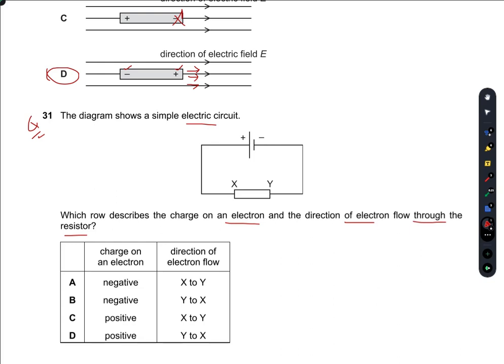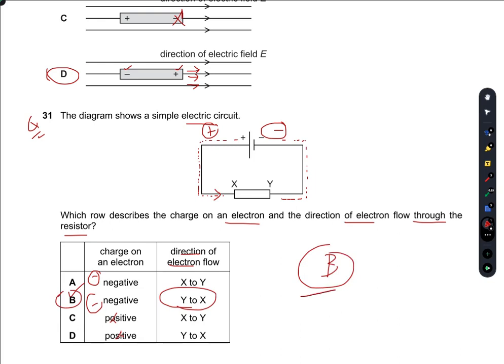Now, the charge on an electron is negative, definitely. So C and D are incorrect. Whereas the direction of electron flow is opposite to the conventional current. The conventional current, which we say the positive charge current, flows in this direction, whereas the negative current, the electrons, flow in this direction. So the direction of electron flow across the resistor would be from Y to X. So B is the right option.